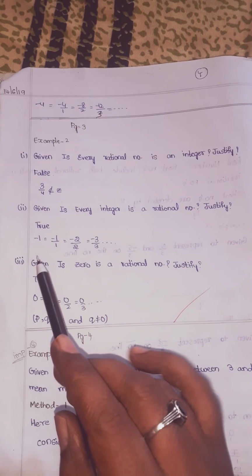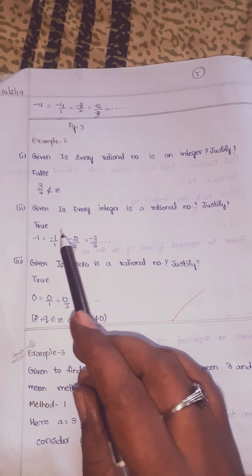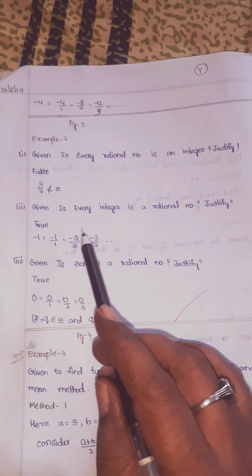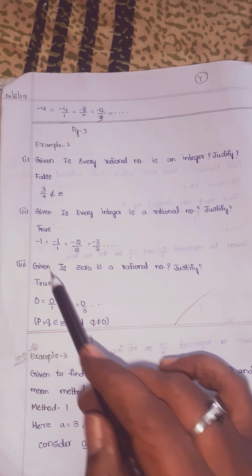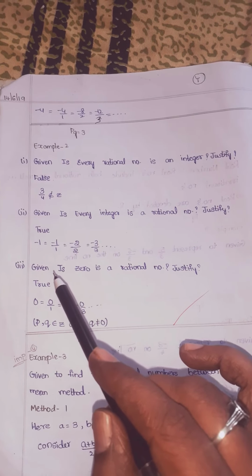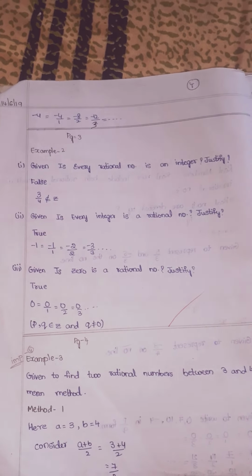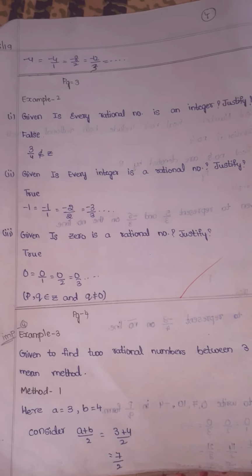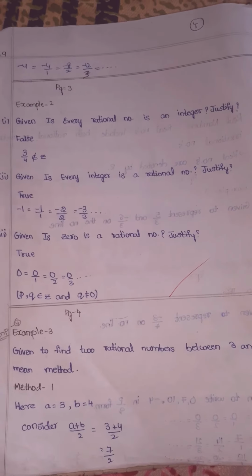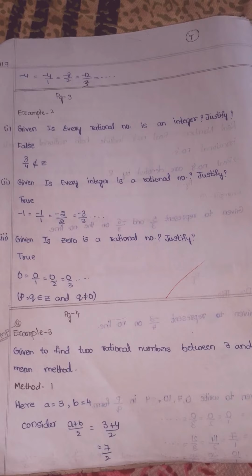So true, children. Why? Because if you take minus 1, this can be written as minus 1 by 1 is equal to minus 2 by 2 is equal to minus 3 by 3. So here we can write in p by q form, where p, q belong to Z and q is not equal to 0, children. So every integer is a rational number. This is well known to you from your 7th standard Venn diagram.